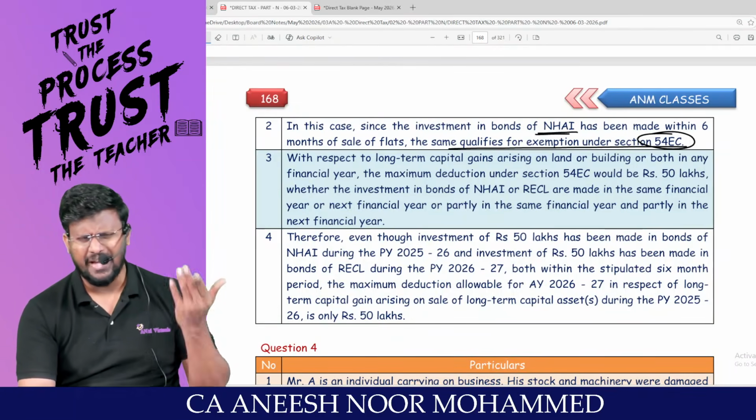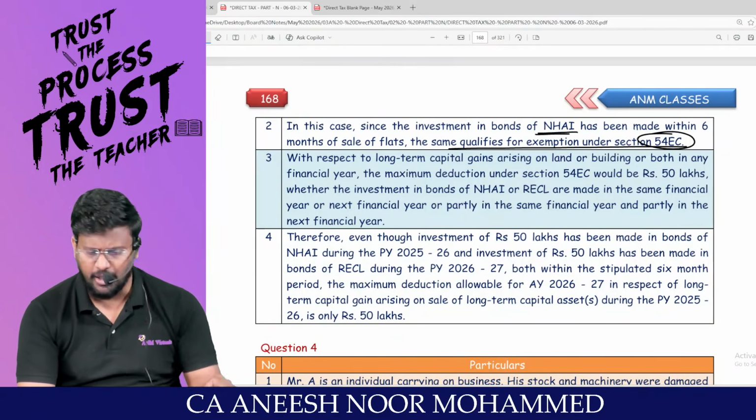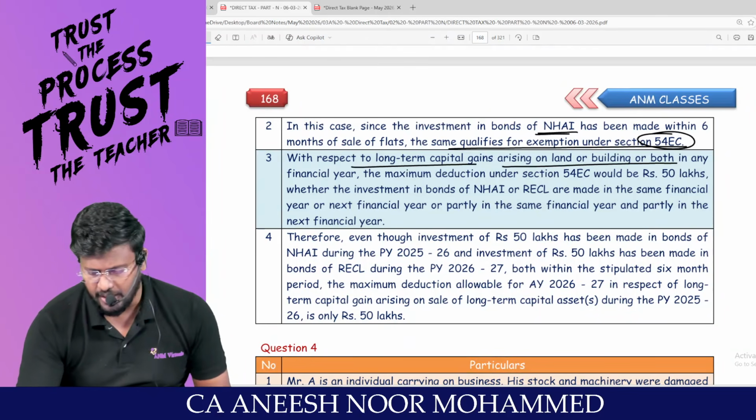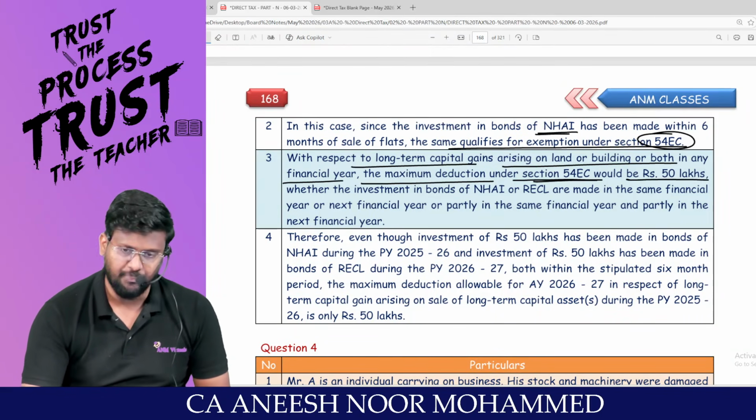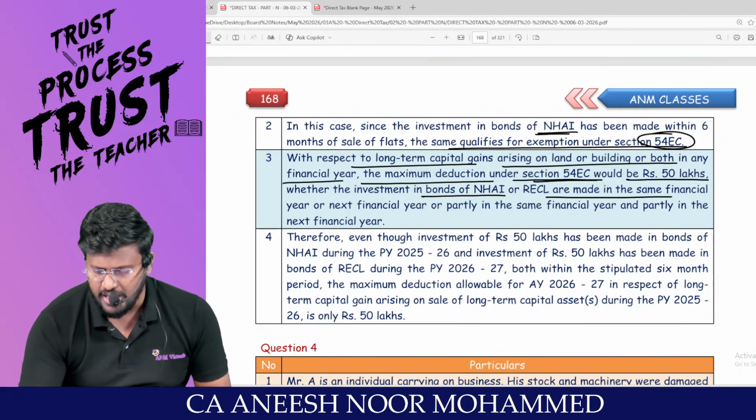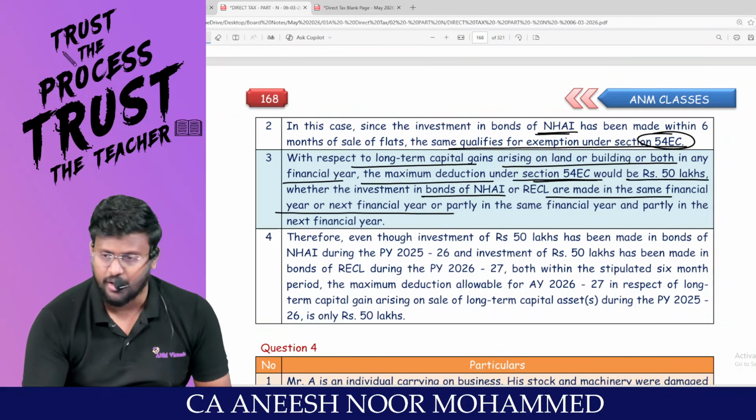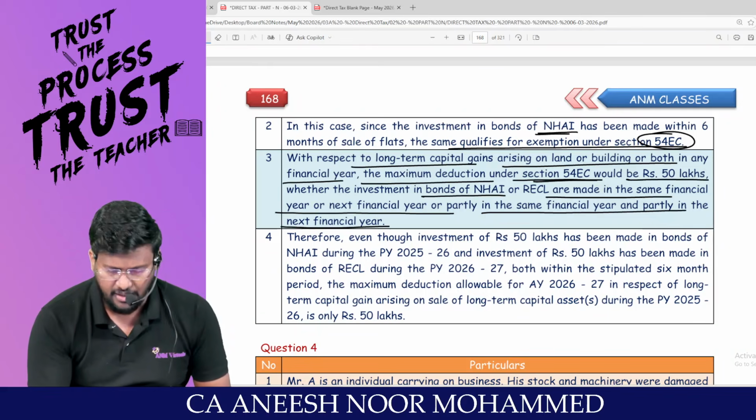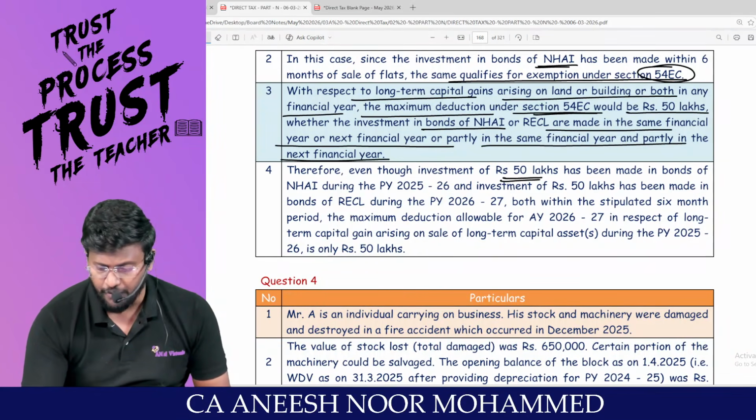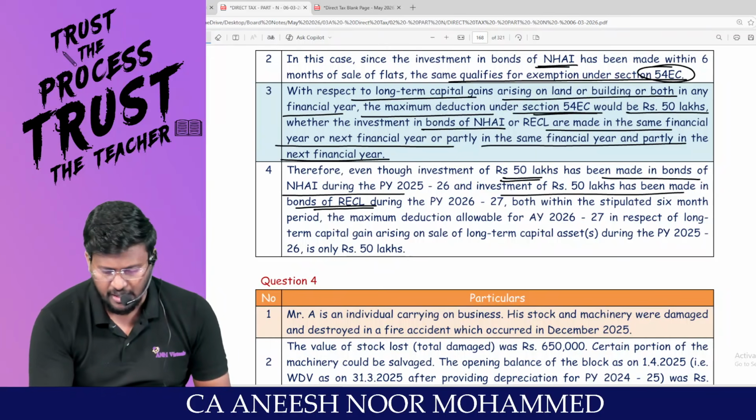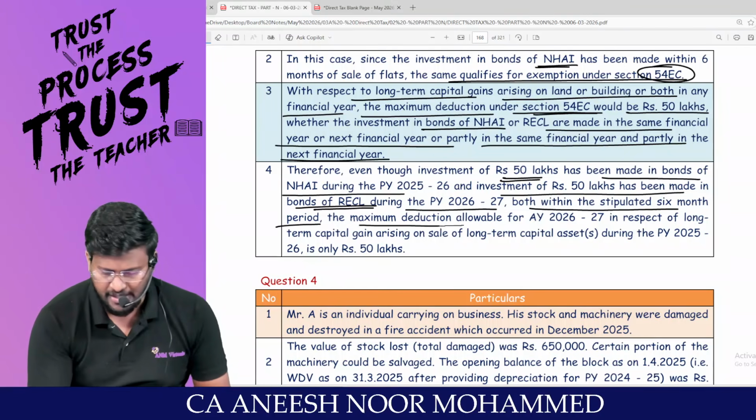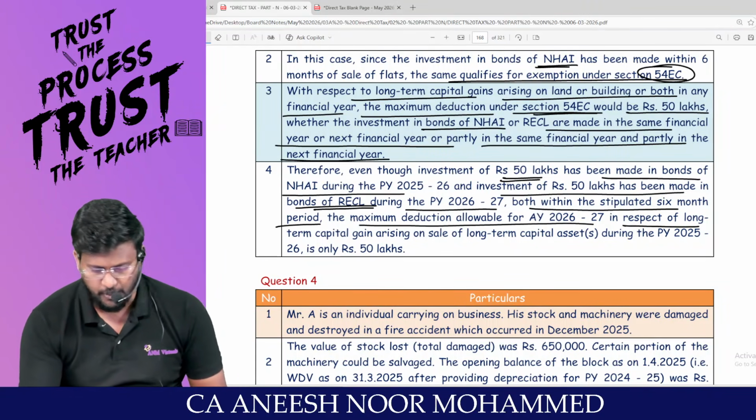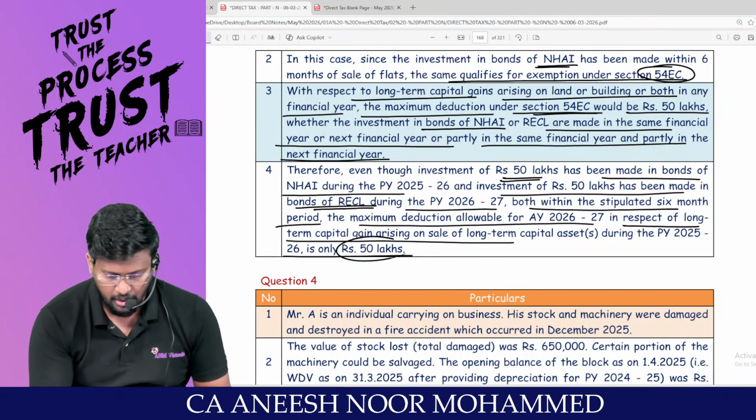But as we all know, the maximum exemption available under 54EC will only be with respect to long-term capital gain arising on land or building or both in any financial year. The maximum deduction under 54EC would be the same whether the investment in the bonds of NHAI or RECL is made in the same financial year or next financial year or partly in the same financial year and partly in the next. Therefore, even though investment of 50 lakh has been made in the bonds of NHAI and investment of 50 lakh in the bonds of RECL during 26-27, both within the stipulated 6 months period, the maximum deduction allowable for 26-27 in respect of long-term capital gain will be 50 lakhs.